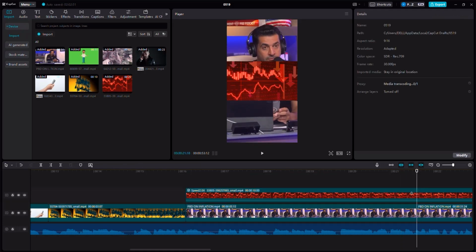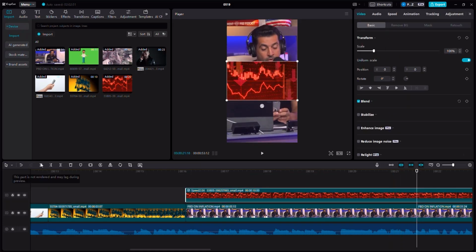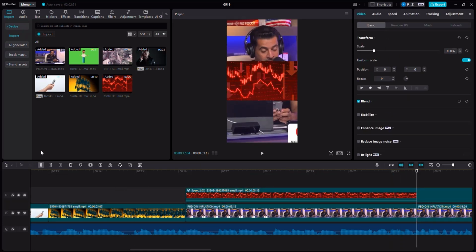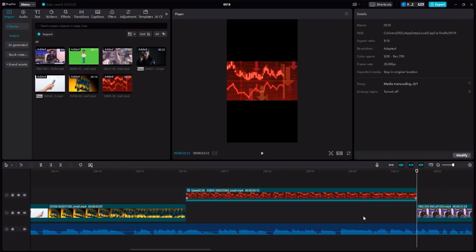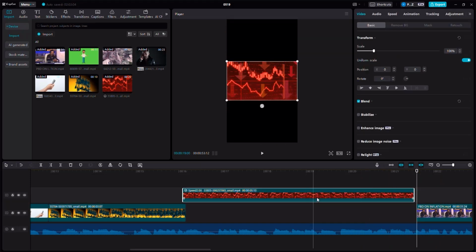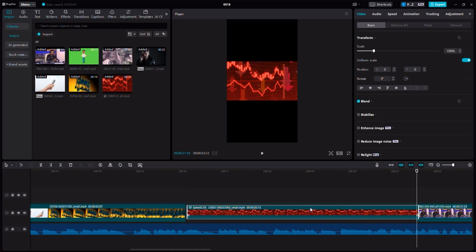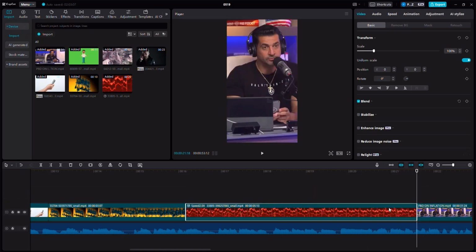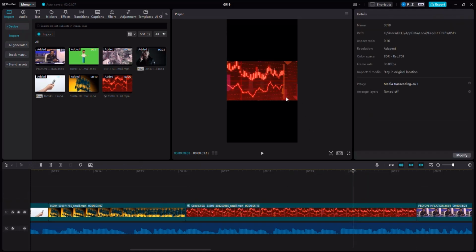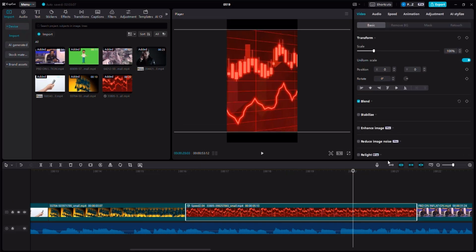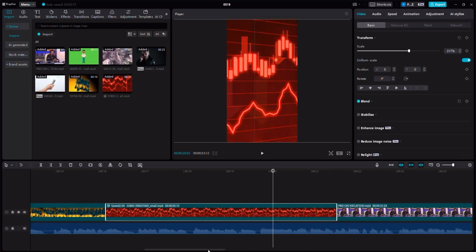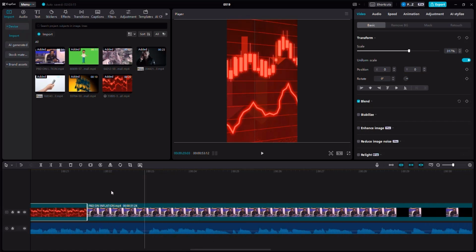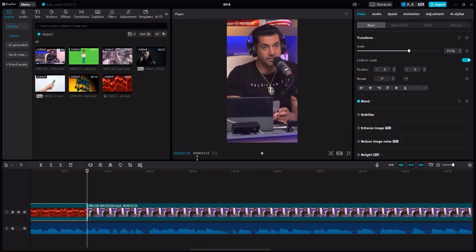And I can move my cursor at the end of the scene and then crop by clicking on this cut button, remove the excess, remove this scene, drag the new scene instead of the old scene, and make sure that I increase the size of this until it fills. And so right now, let's go and listen up carefully to the video. All right, let's keep listening.